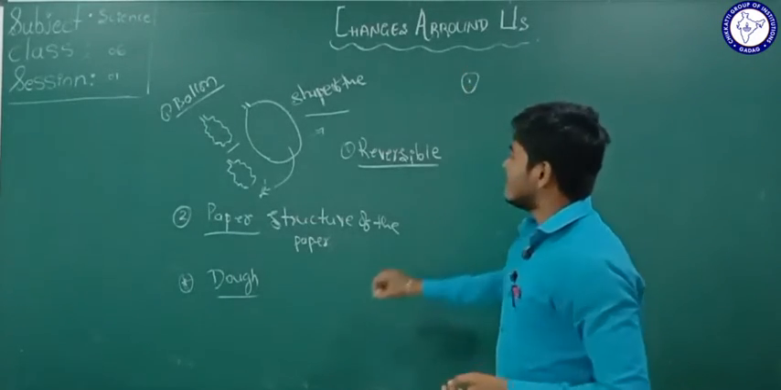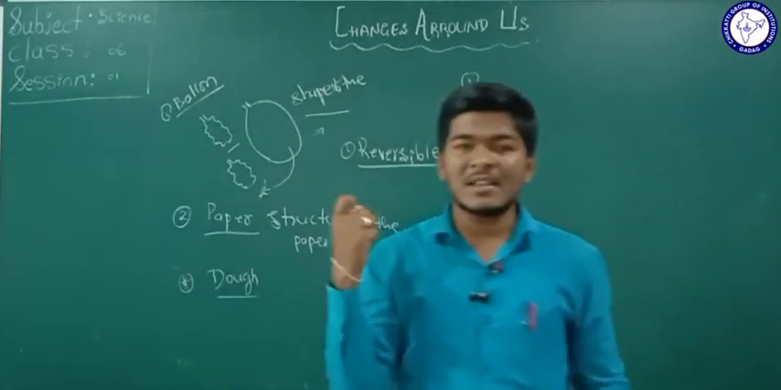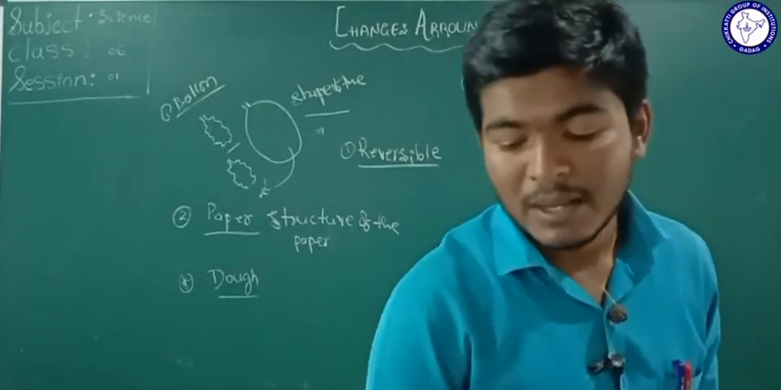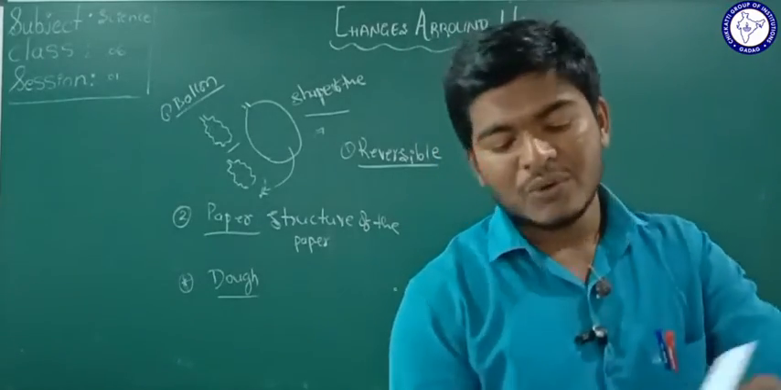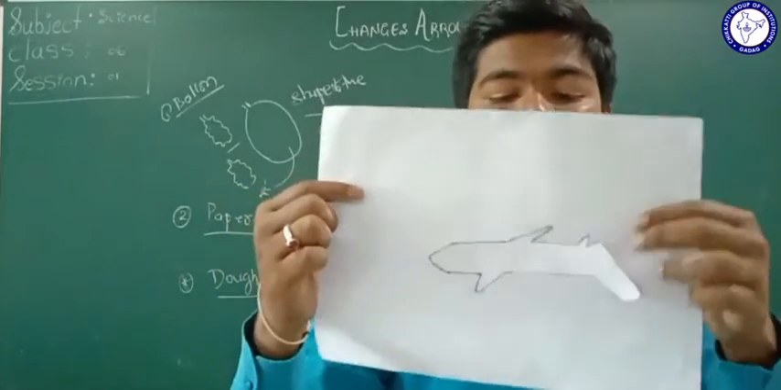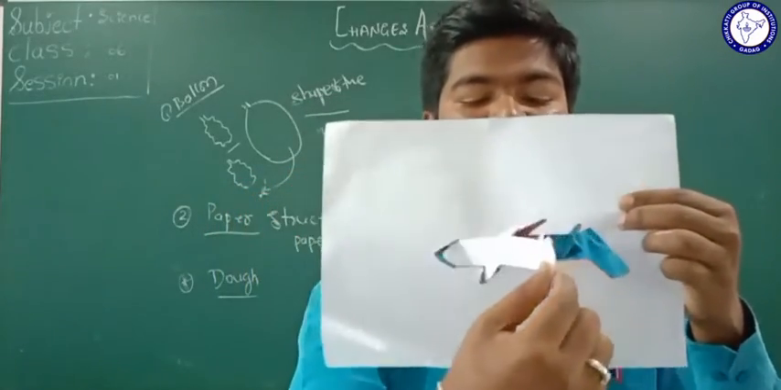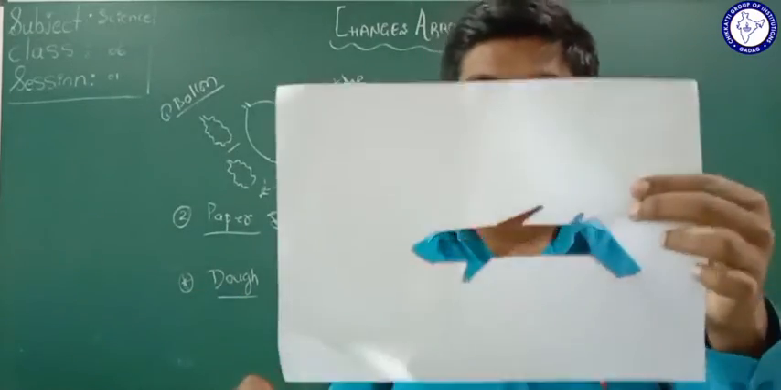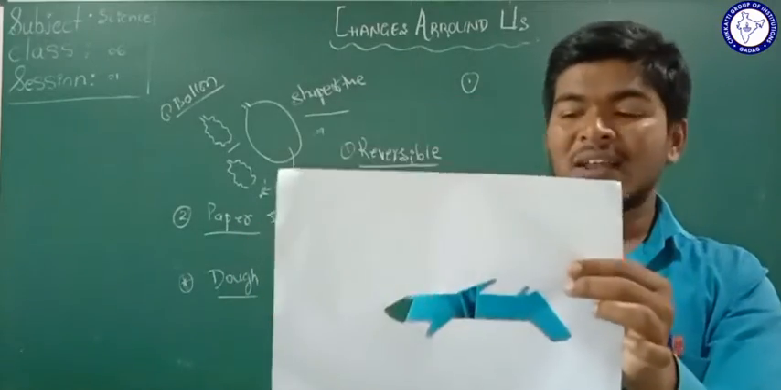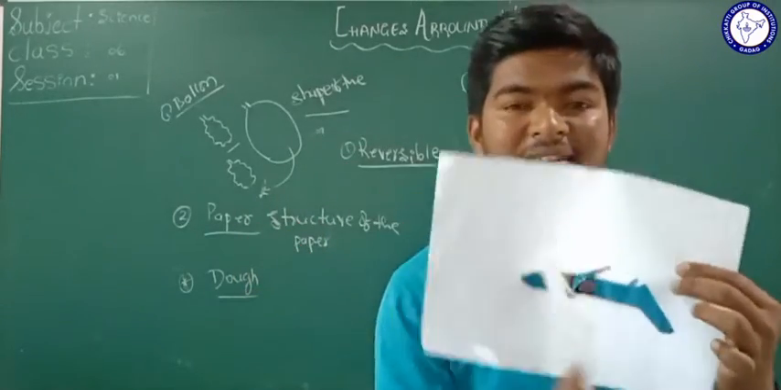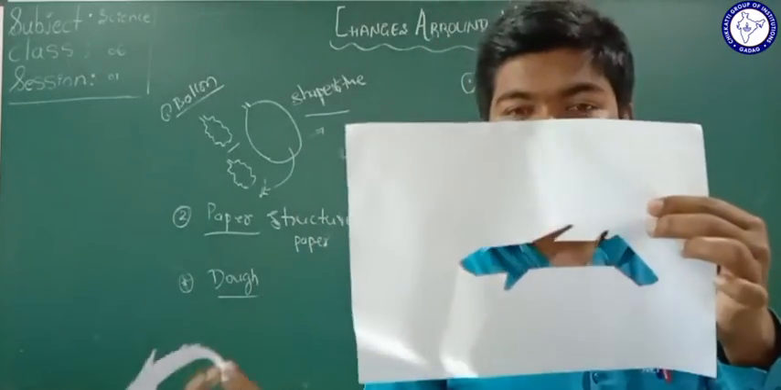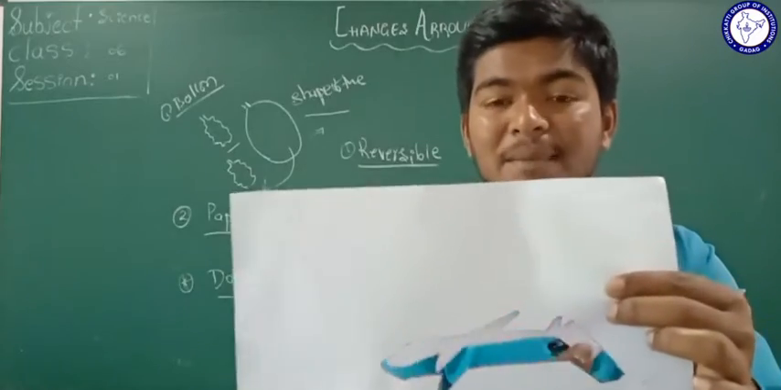Again I am considering the second example here. In the first example, you made the aeroplane by folding the paper, but in this example you have to draw the aeroplane on the paper. Now you have to cut that aeroplane out using a scissor. So now you see here, the paper is cut. Is it possible now to make it a normal paper again? The structure of the plane is cut with the help of the scissor. Now is it possible to make the same paper again?